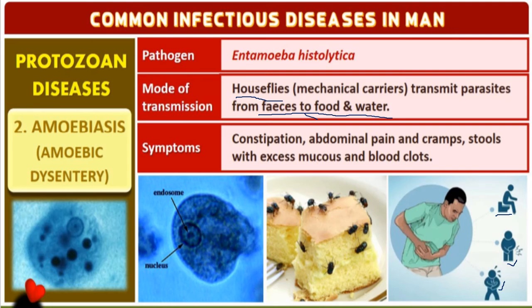So the disease name is what? Amoebiasis. Another name is amoebic dysentery. Dysentery, you understand immediately. If you don't bother and don't take the medication, what are the symptoms? Constipation occurs, abdominal pain, cramps, stools with excess mucus and blood clot.